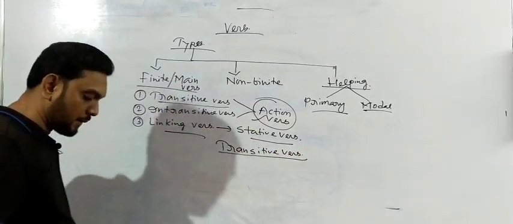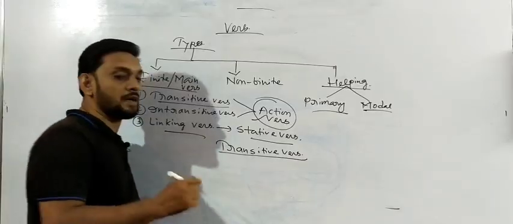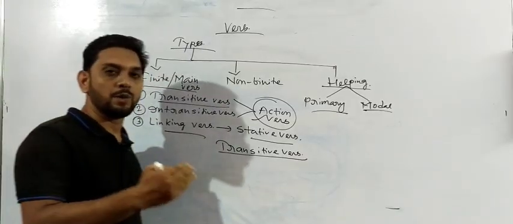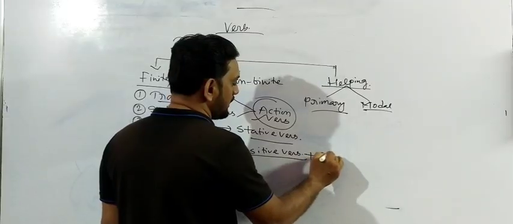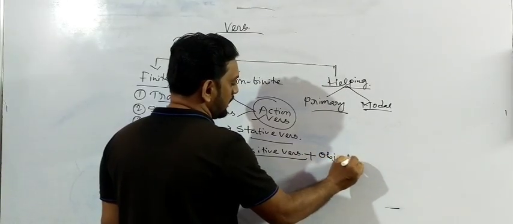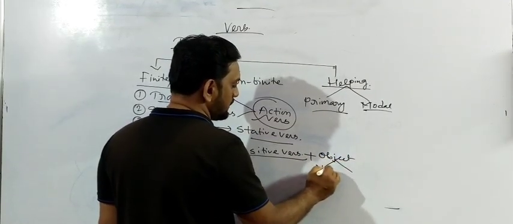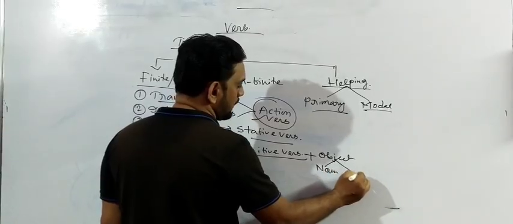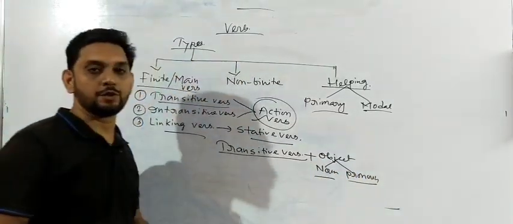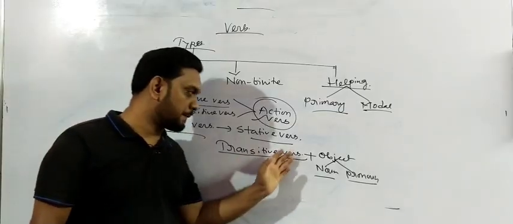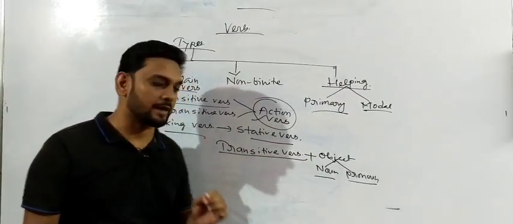Last day I said what would be the definition of transitive verb. Transitive verb is a verb which always takes an object. That means after a transitive verb there must be an object. An object is always either a noun or a pronoun. Always remember, after a transitive verb we need to use an object.